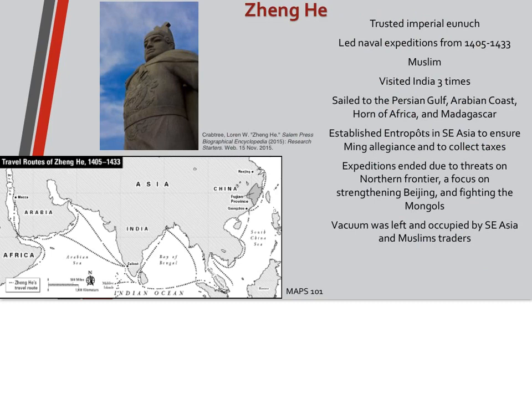Zheng He was a trusted imperial eunuch. A eunuch is a castrated male. He led 7 naval expeditions from 1405 to 1433. He was a Muslim. His parents were famous for going on the Hajj. He himself visited India 3 times, sailed to the Persian Gulf, Arabian coast, Horn of Africa, and Madagascar, and he established many entrepots in Southeast Asia to ensure Ming allegiance and to collect taxes, not to conquer.